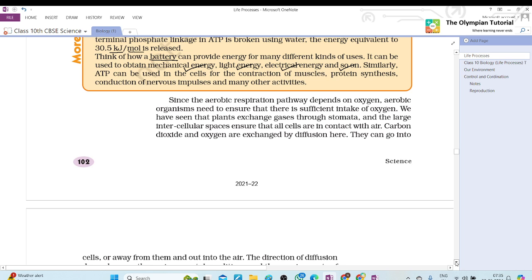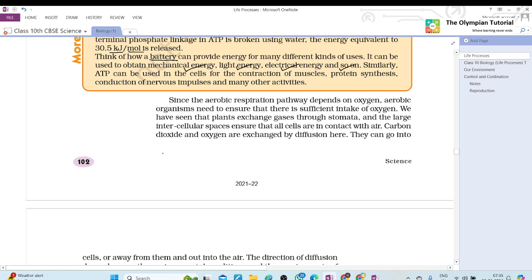Yes, we will do it in the form of a table. I drew the table, ma'am.